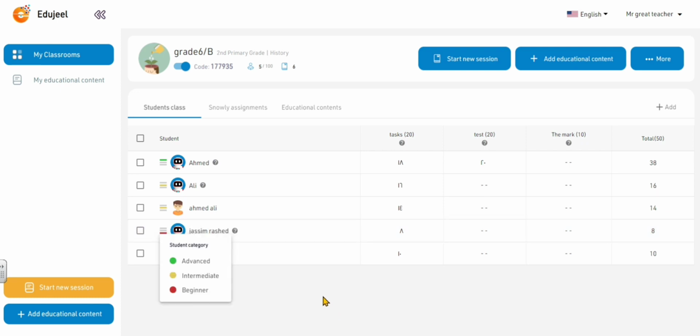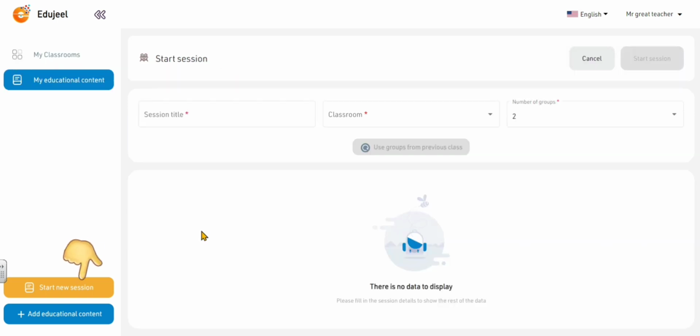And of course, this will help you when you design your own worksheets or activities for making some kind of differentiation between your students, which will be very amazing for you to give them the activity that suits his level. Now, let's see how we can start a new session.